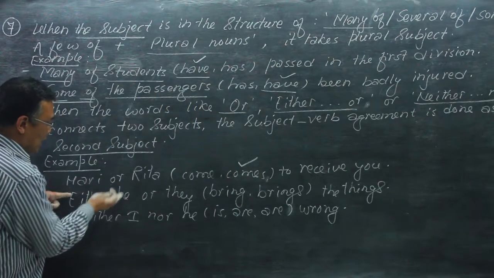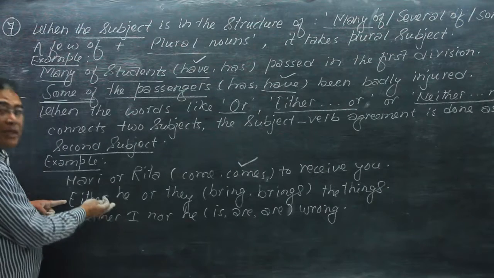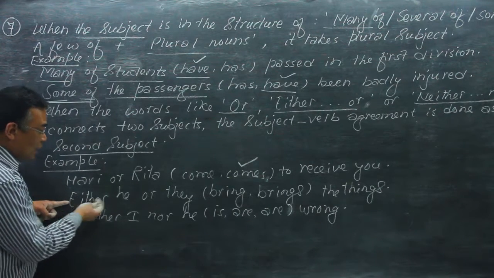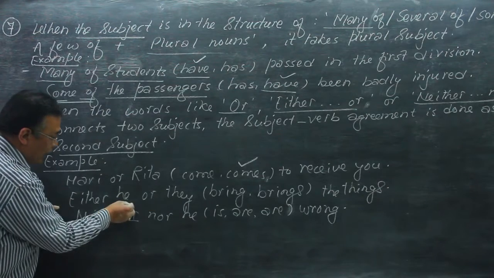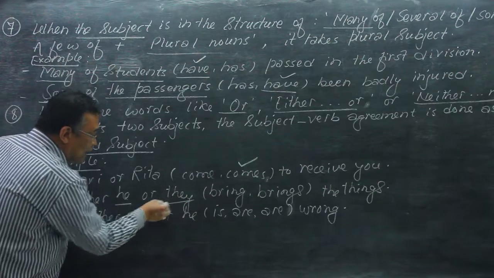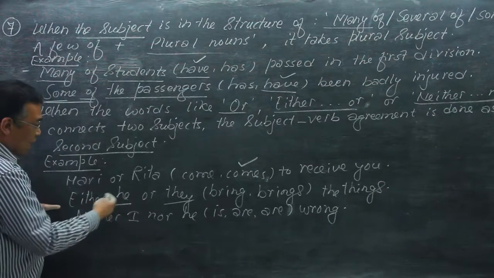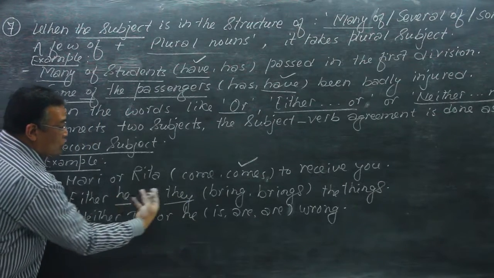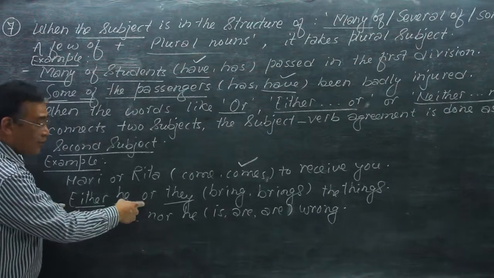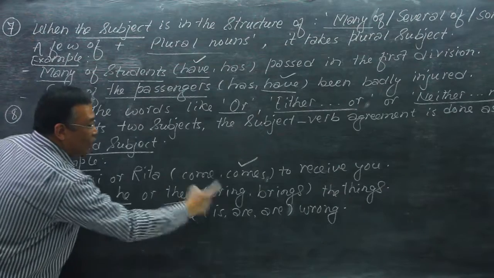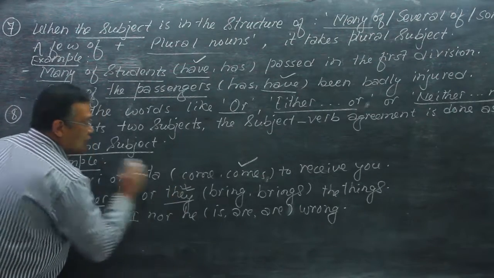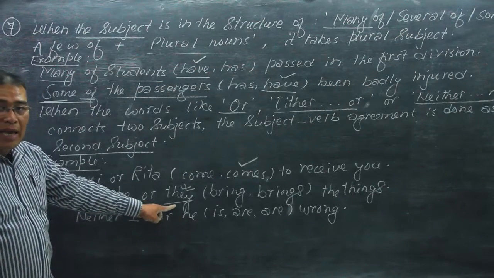But the second example is a little bit different from the first one. Here, either he or they. Now here, the first subject, he, is singular and they is plural. And when these two subjects are combined with either or, the verb agreement is done as per the second subject, that means they here.